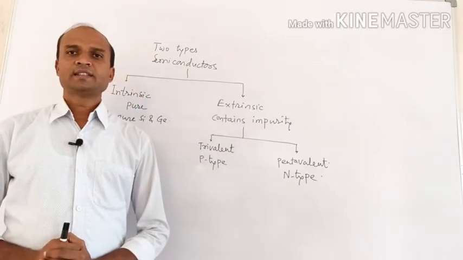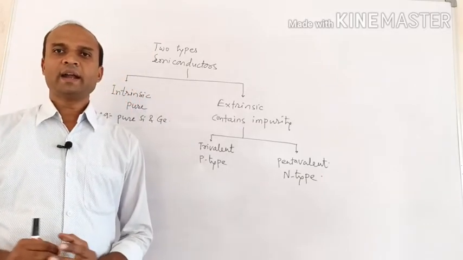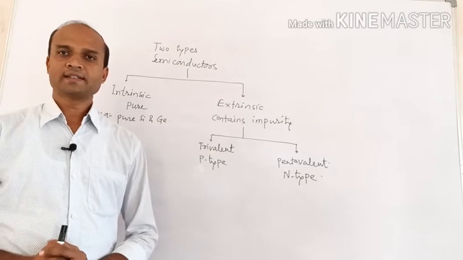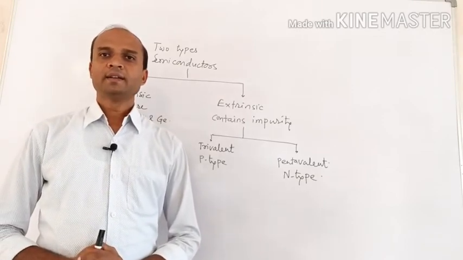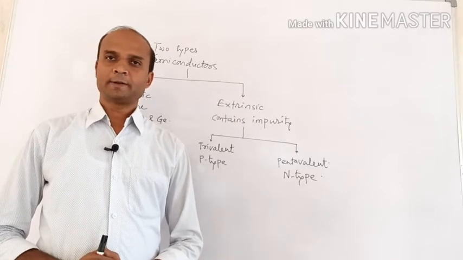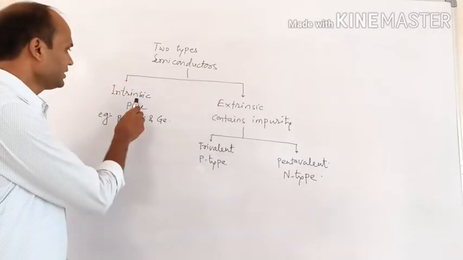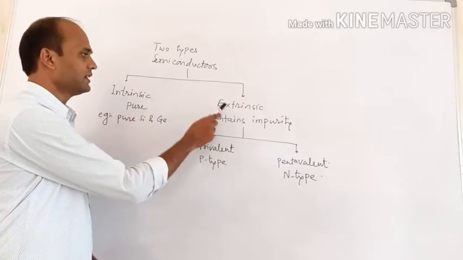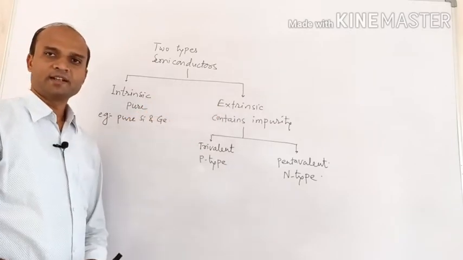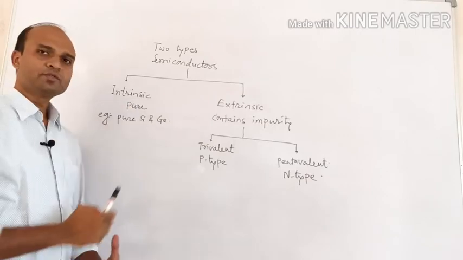Then these semiconductors are divided into two main classes: intrinsic semiconductor and extrinsic semiconductor. Intrinsic semiconductor means what?